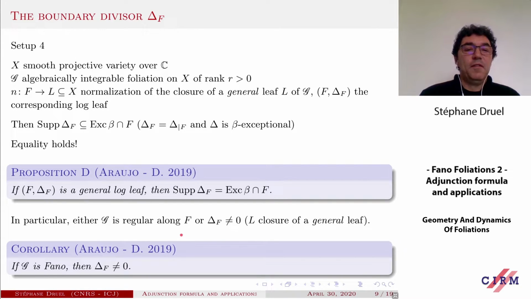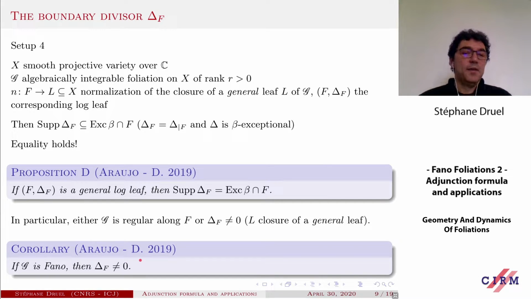We will see at the end of the talk that in fact this has a consequence. If you consider Fano foliations, which were introduced in the previous talk by Carolina, then necessarily the boundary must be non-zero. This will be a consequence of the fact that on the Fano foliations, if the foliation is algebraically integrable, this is our assumption at the beginning, then all the closures of the leaves have a common point. So the foliation cannot be regular. So for a Fano foliation, this boundary is non-zero.